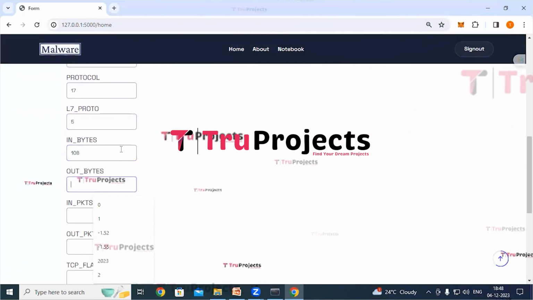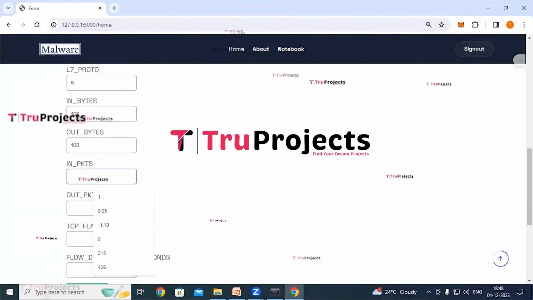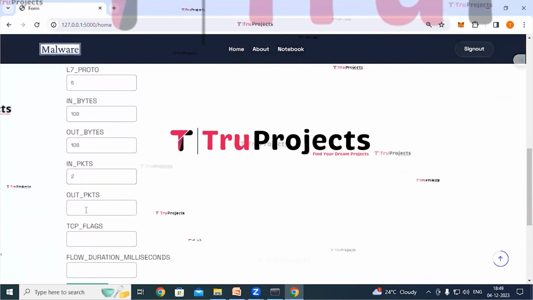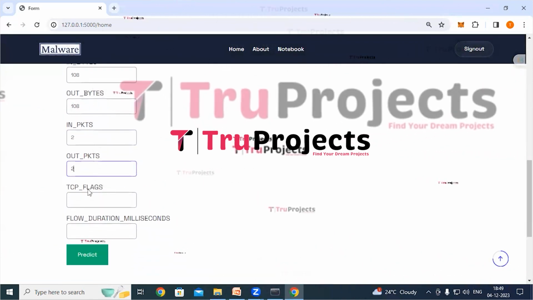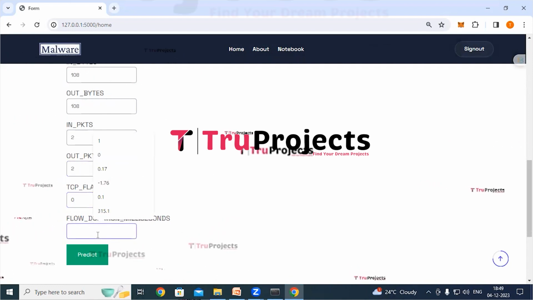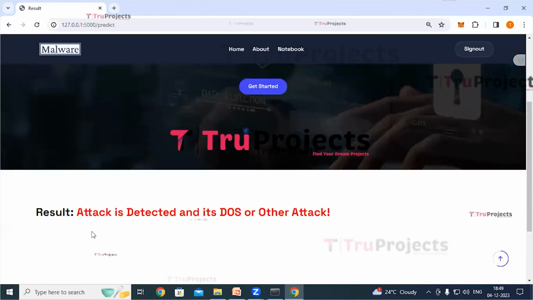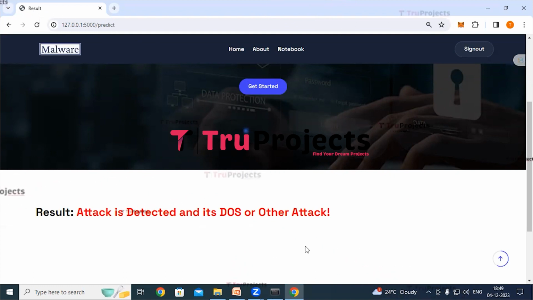Out bytes would be 108. In packets would be 2. Out packets would be 2. TCP flags would be 0 and flow duration milliseconds would be 4. Now click on predict button. So here we can see the outcome, that is attack is detected and it is DOS attack or other attack.